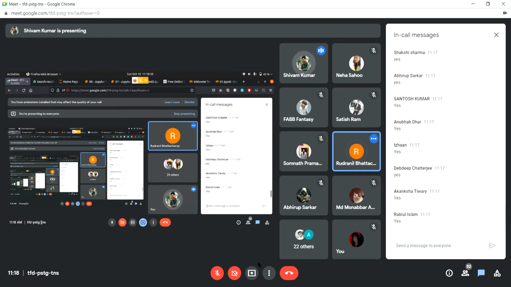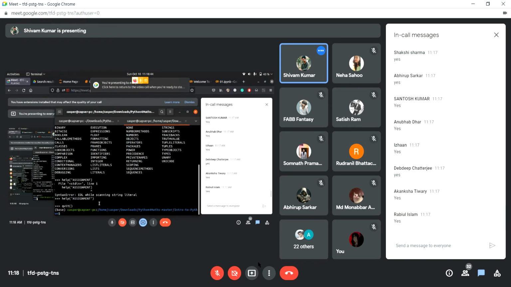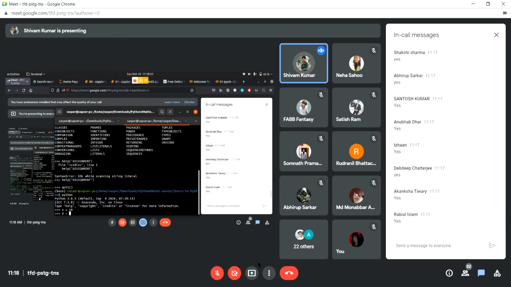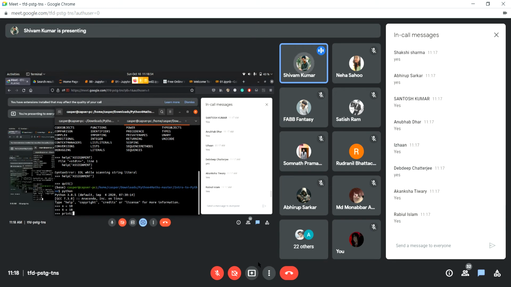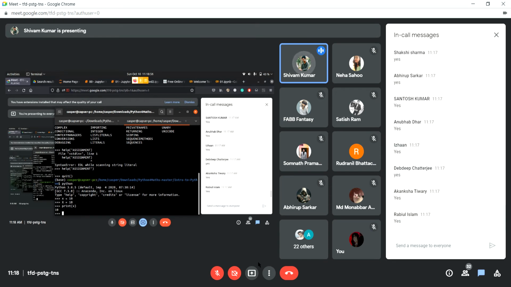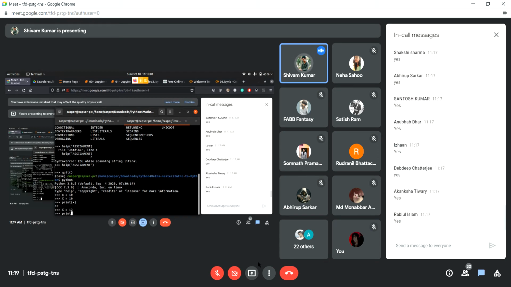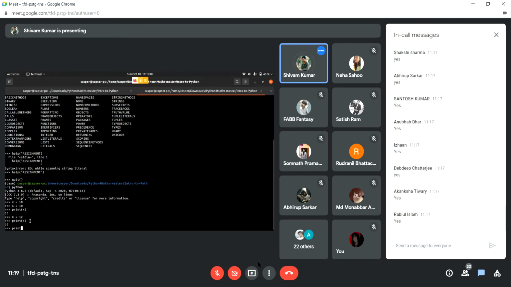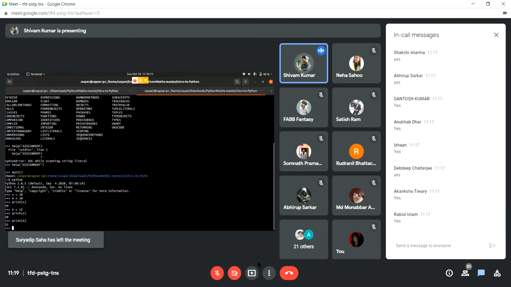Yes, it is a case sensitive language, Rudranil. Suppose you have x equals 10 here, and if I put capital X equals 10, and I call print x with small x, it's just going to print 10. Okay, I'll put capital X as 12 so that you know they're different. So small x is 10 here, as you can see. And if I print capital X, it's going to print 12. So it is case sensitive.